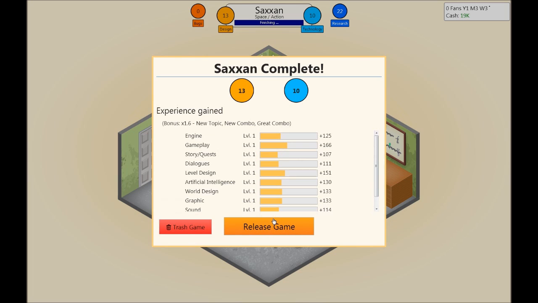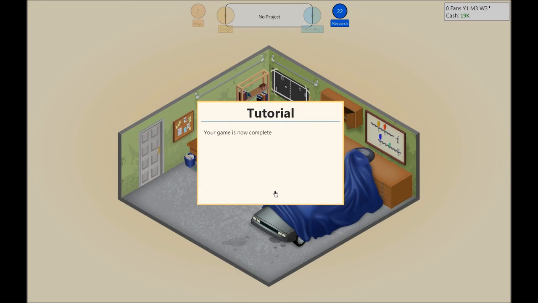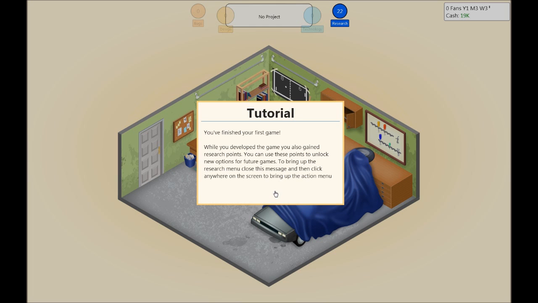So the more I spend, the sliders I did before in the 3 stages, they gain experience here and eventually will level up. So I will release the game, and we will see the reviews of the game.